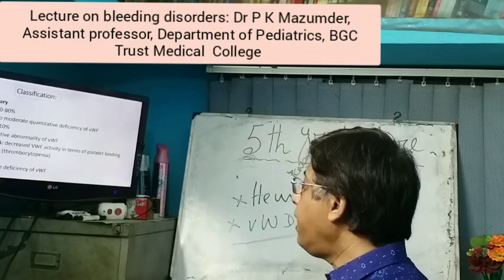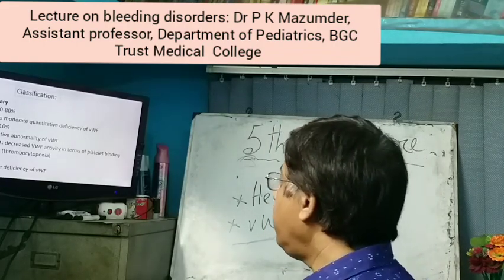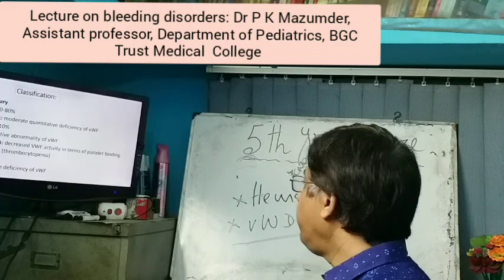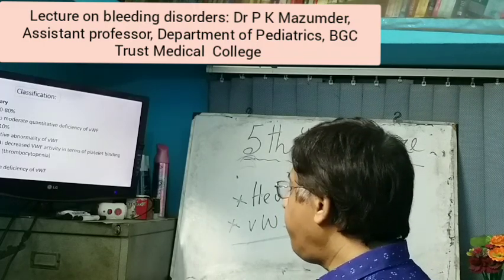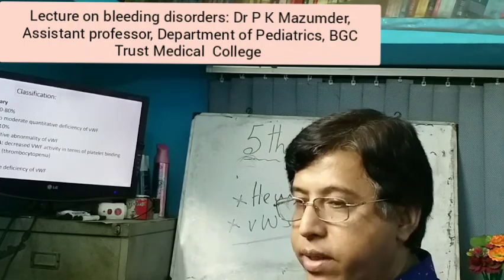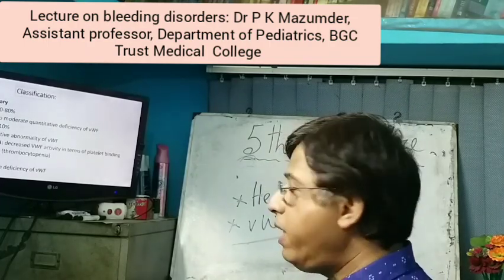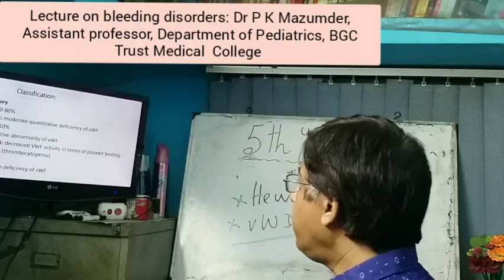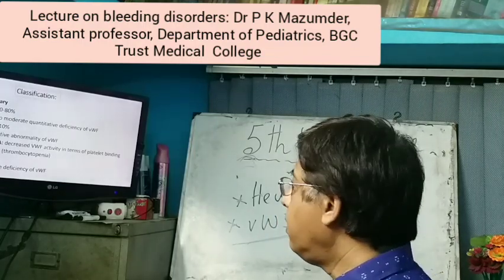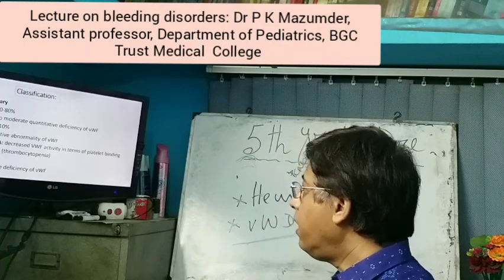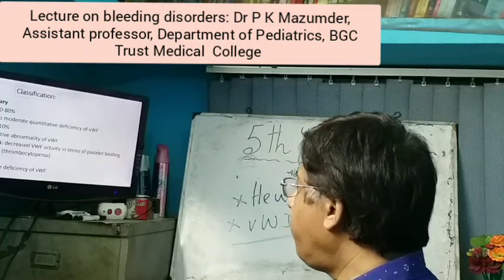And type 2A has decreased von Willebrand factor activity in terms of platelet binding. There is difficulty in platelet binding, but platelet count is normal. But in type 2B, there is thrombocytopenia. So very important. And type 3, complete deficiency of von Willebrand factor.